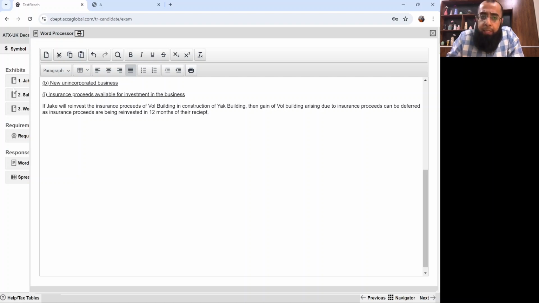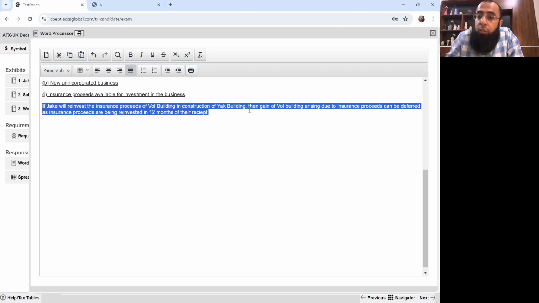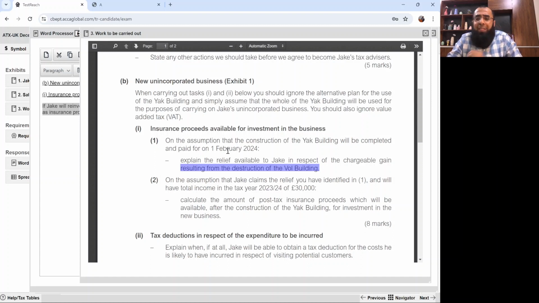Let me repeat it again. If Jake reinvests the insurance proceeds of the wall building in construction of the yak building, then the gain can be deferred, as they are reinvested within 12 months of receipt. You just have to be very straightforward in answering your question.